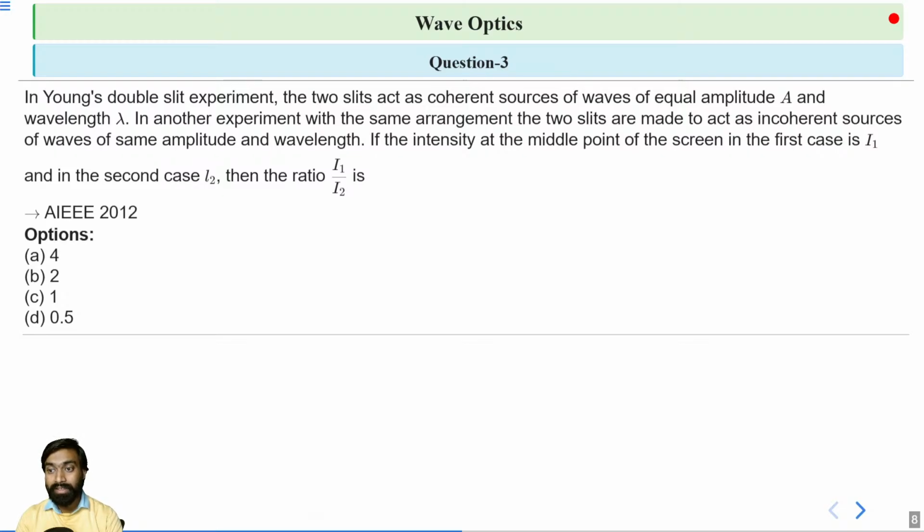So here we can say there are two situations. In the first situation, the sources are coherent, and in the second situation, the sources are incoherent. If the intensity at the central point of the screen is I1 in the first case and I2 in the second case, then what will be the ratio of I1 divided by I2? Given options: option A 4, option B 2, option C 1, and option D 0.5. So which one is correct?